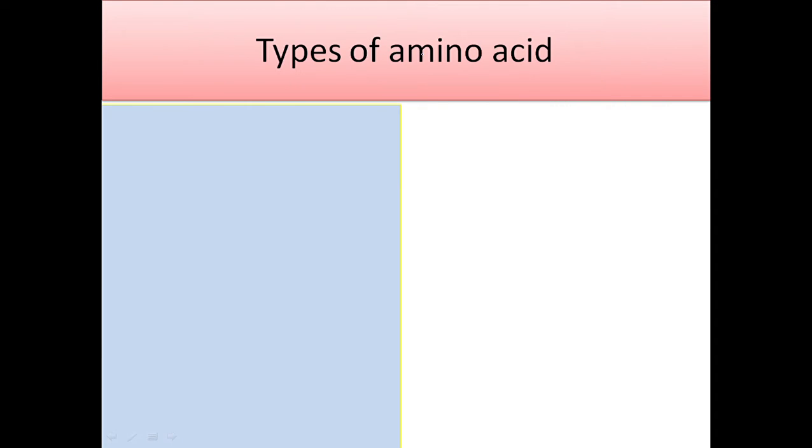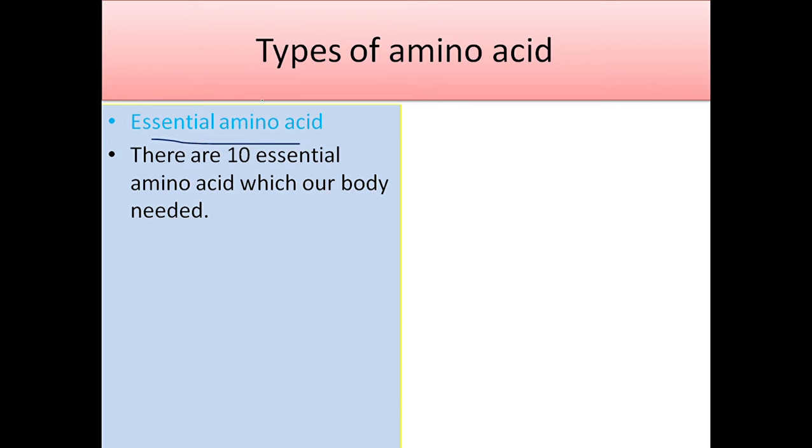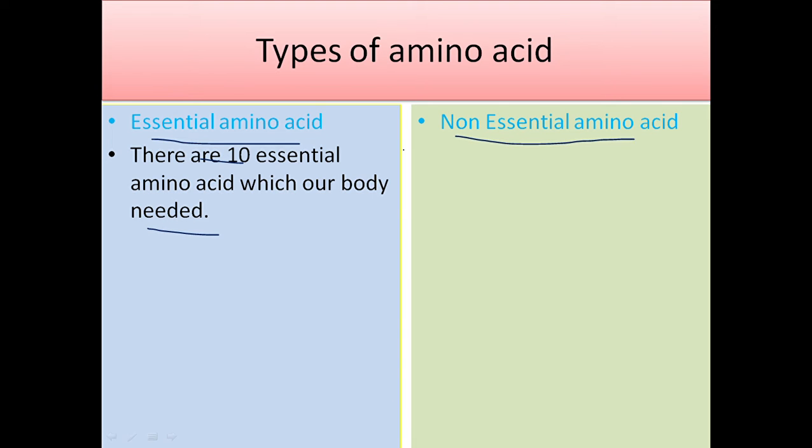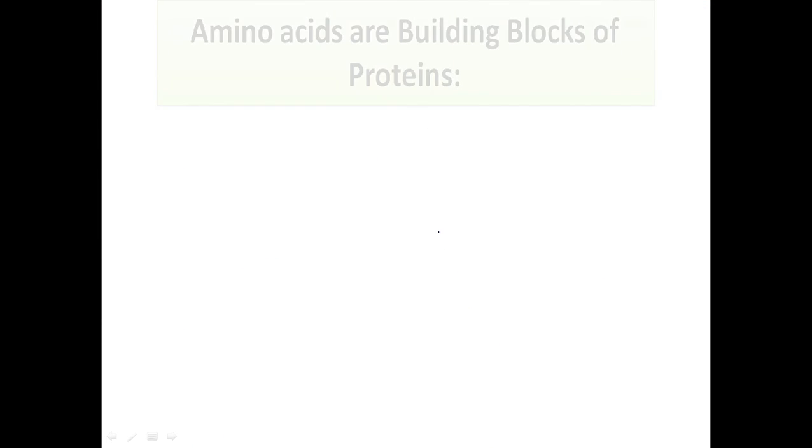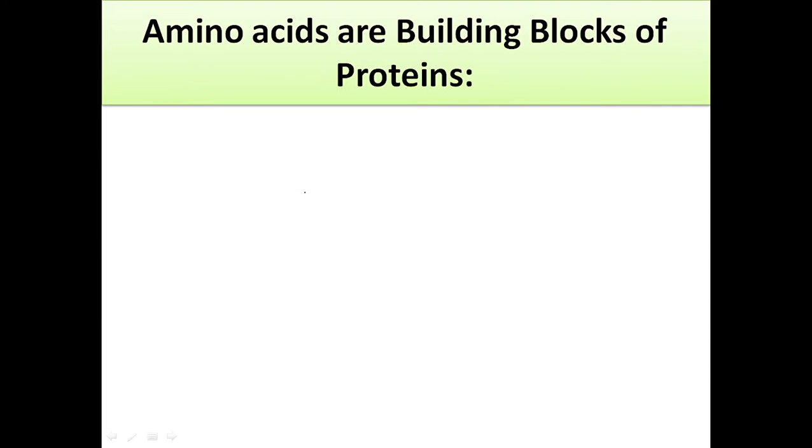Now we will discuss the types of amino acids. There are two types of amino acids. One is essential amino acids. There are 10 essential amino acids which our body needs, and we take these nutrients in the form of food. The other 10 are non-essential amino acids, which we do not need from food, because our body makes these amino acids itself. Amino acids are the building blocks of proteins.